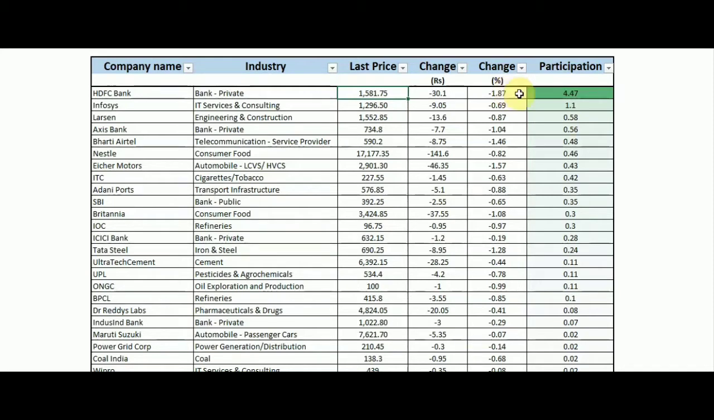So friends, here this HDFC Bank, though from yesterday's close it is minus 1.87 percent, today it participated on a positive scale, which is 4.47. So what does that mean? It means that behind today's Nifty's movement, participation from HDFC Bank has been 4.47 points in absolute terms. I hope it is clear to you.